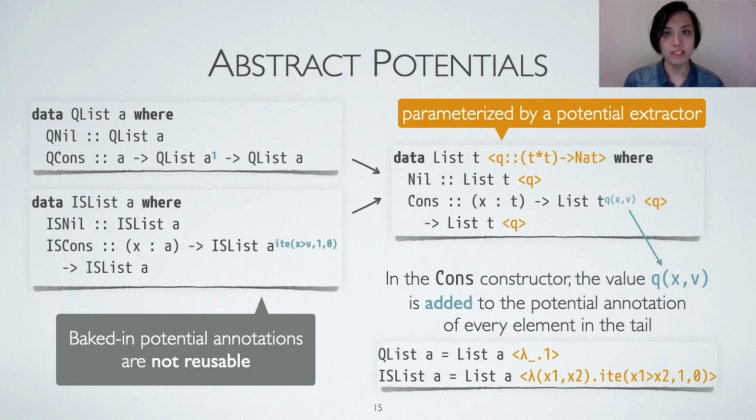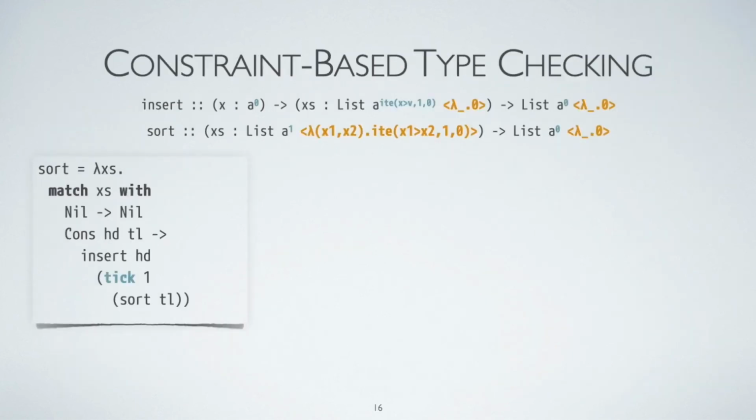Now you may wonder, with this new construct, how can type checking in our type system be automated? Let's use the insertion sort program as an example to illustrate the reduction from type checking to constraint solving. The program uses insert to iteratively place elements to the right place.